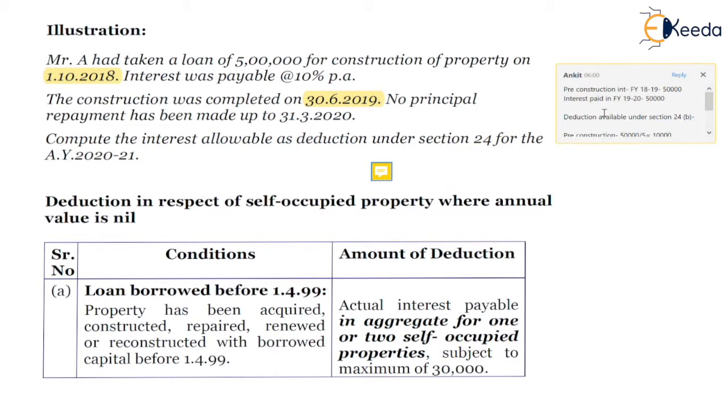And the next part that we were discussing was the interest deduction available on a self-occupied property. There are additional conditions for it.